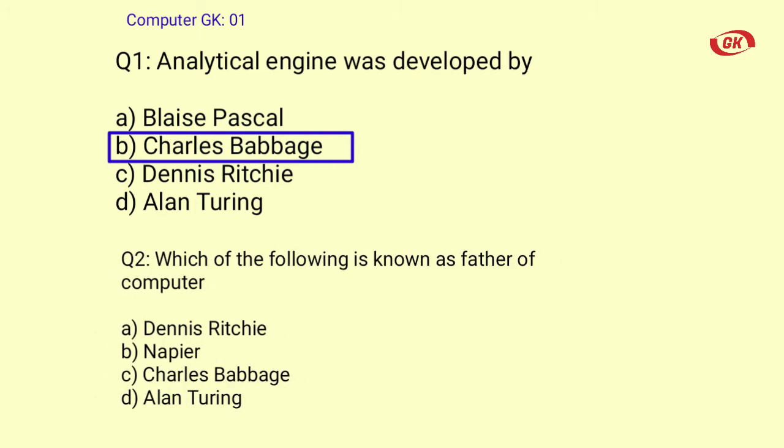Question number 2. Which of the following is known as father of computer? A. Dennis Ritchie, B. Napier, C. Charles Babbage, D. Alan Turing. Correct answer is option C. Charles Babbage.